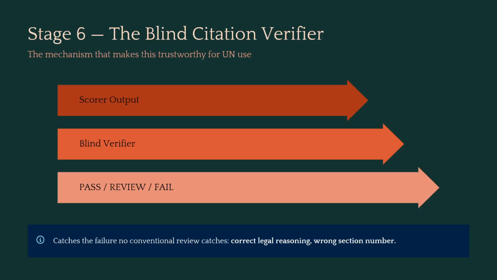The blindness is the critical decision. If the verifier saw the scorer's reasoning, it would validate the logic instead of checking the source. That's confirmation bias, and that's how hallucination survives review.